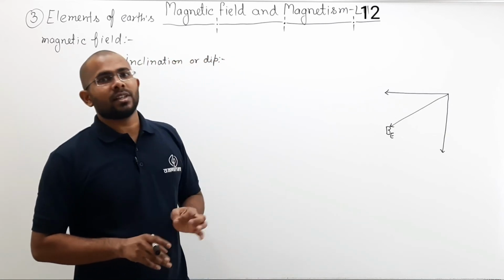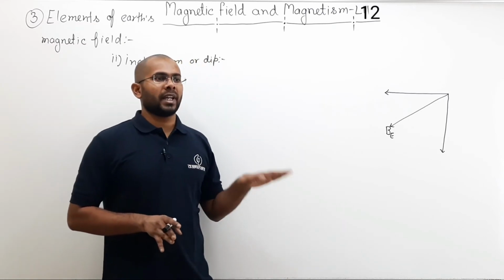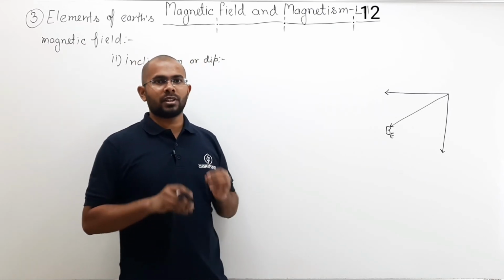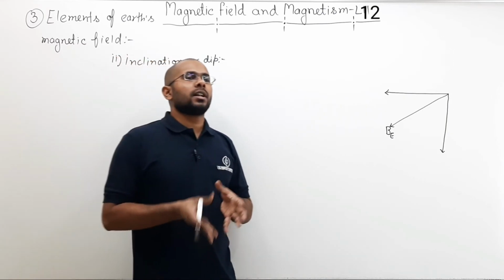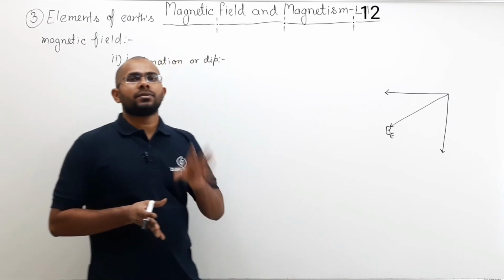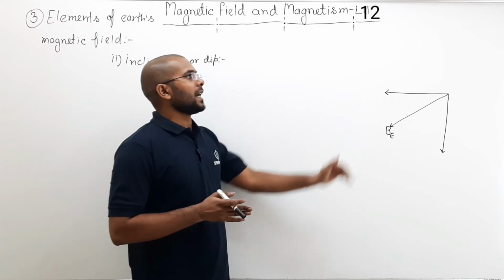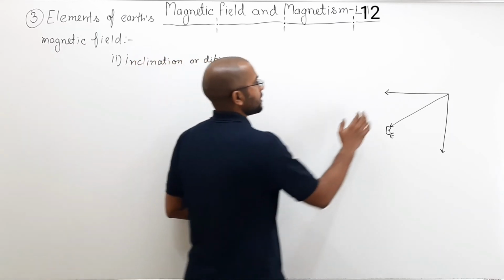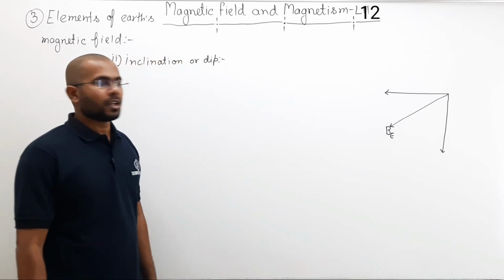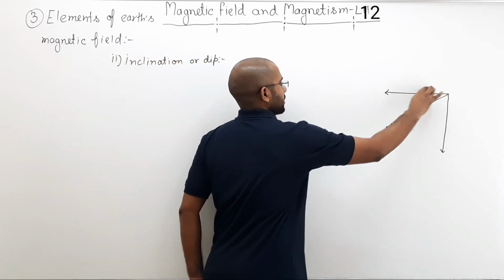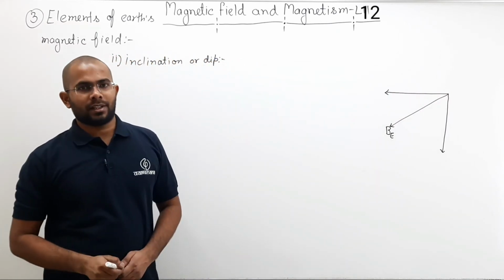Because of this reason, for example, if I talk about the direction of magnetic field in this room, or at your homes, because the earth's shape and the direction of field are not the same, if this is the horizontal direction at this point, then the magnetic field will not be in the horizontal direction.